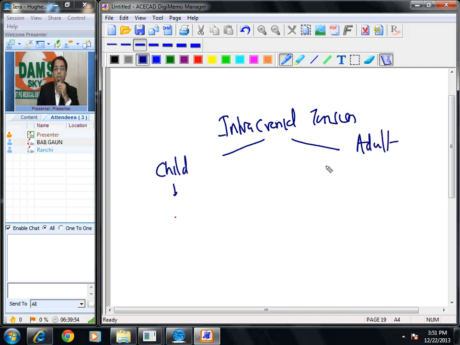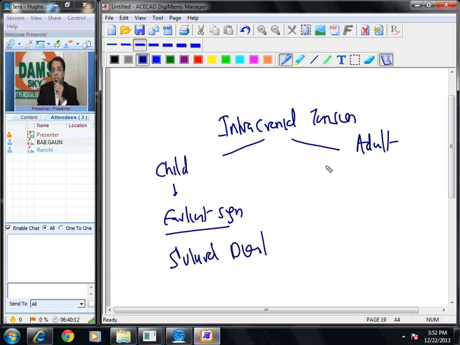In a child, the earliest sign is, now think of it, in a child sutures are tight or open? Open. So if the pressure is high, what will happen to the suture? They will open up. So what is this called? Sutural diastasis.